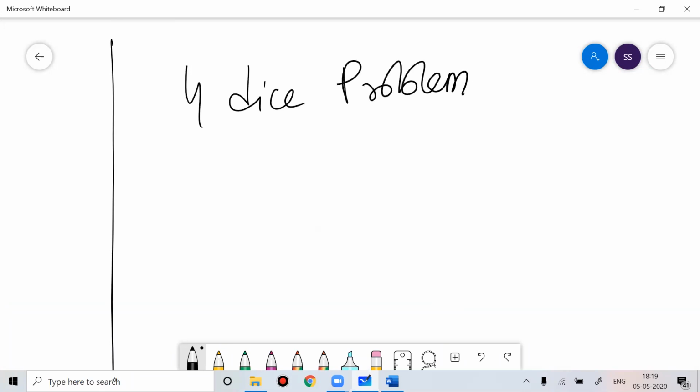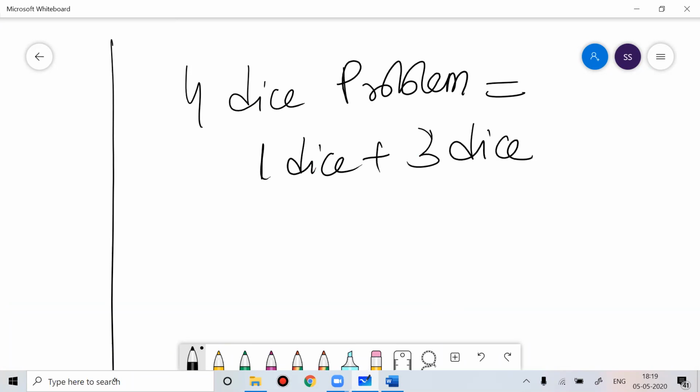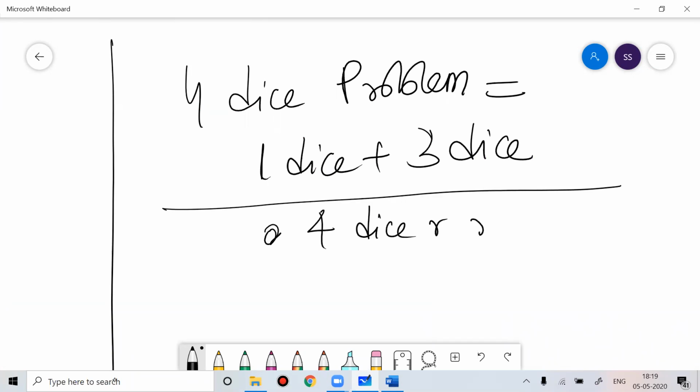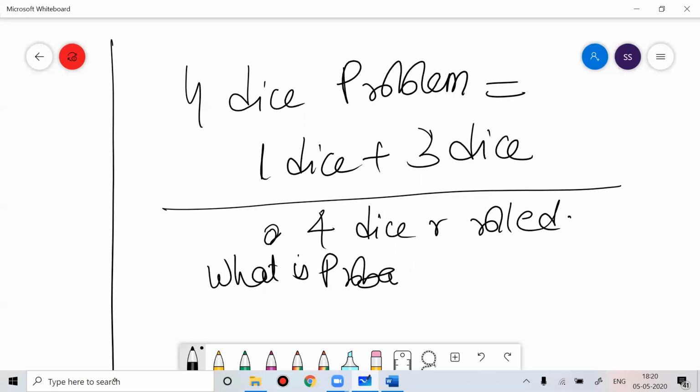You can break the 4 dice problem as a sum of 1 dice plus 3 dice, like this, as a shortcut, or you can apply the multinomial theorem. Imagine 4 dice are rolled. What is the probability to get a sum equal to what? Sum equal to 20.